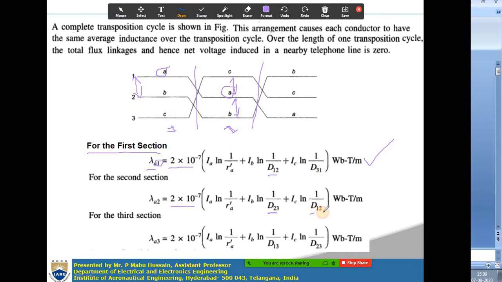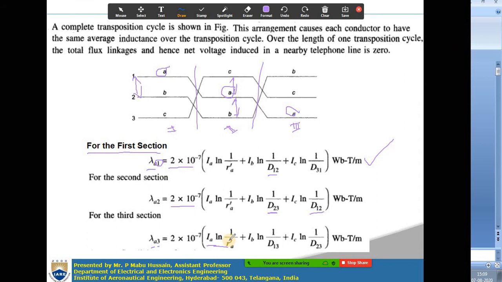Okay. This is d12. So, in the similar way, you have to write the flux linkage expression for same conductor A when it is in third section. So, when conductor A is in third section, what are the flux linkages? So, that expression is lambda A. So, lambda A is nothing but flux linkages for conductor A when it is in third position, which is equal to 2 into 10 power minus 7 into I A ln 1 by R A dash.